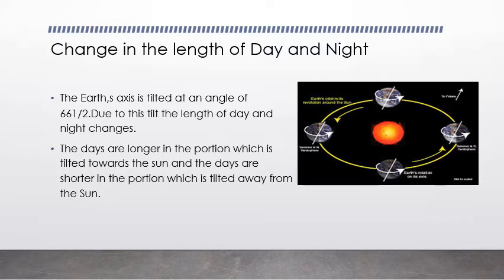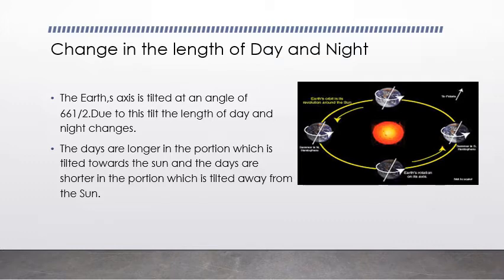Change in the length of day and night. Look at this picture. There is a sun and planets are moving around it. Earth is one of the planets which is continuously revolving around the sun. As we know, the timing of day and night is not the same. Sometimes days are longer and sometimes nights are longer. Sometimes day is shorter than night. So what is the reason behind it?